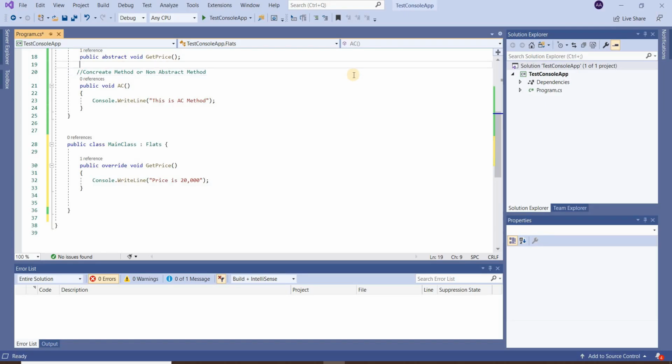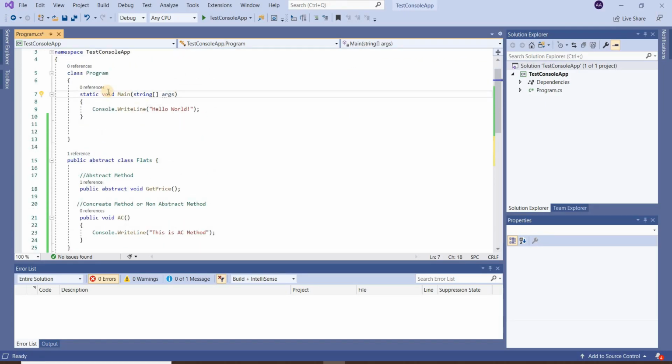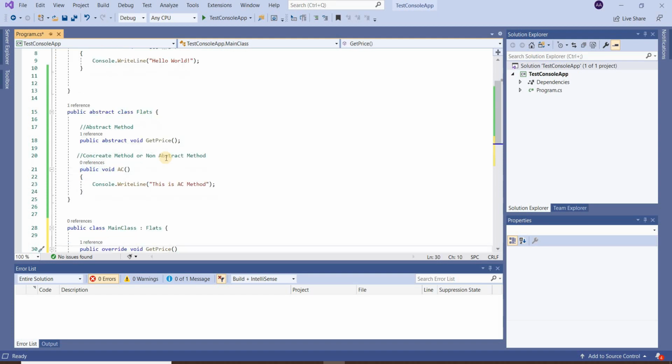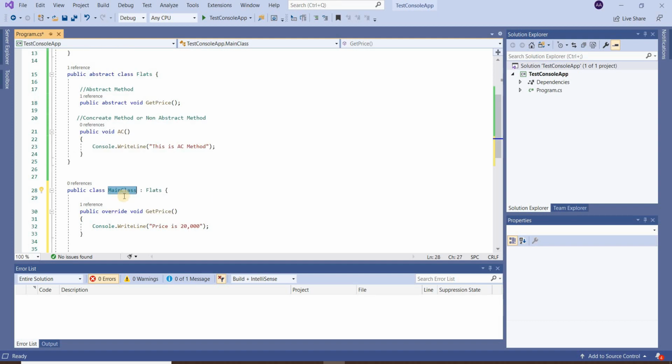So this is a console application and this is the main class, and I have created an abstract class here, and inside it this is an abstract method and the other one is a non-abstract method or concrete method. An abstract class is created with the keyword abstract, and abstract methods are also created with the abstract keyword. So here, first we created an abstract class, and then we declared one abstract method and one concrete method. We created another class, the main class. The main class is a child class and we just inherit the abstract class here.